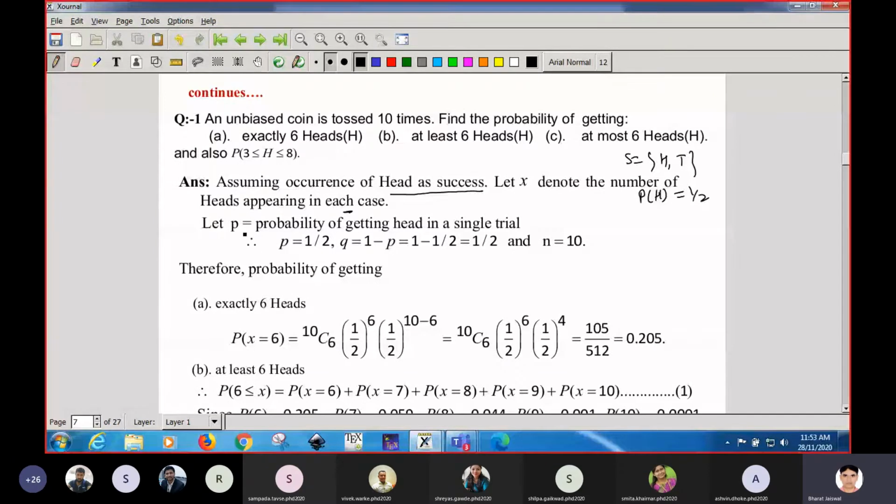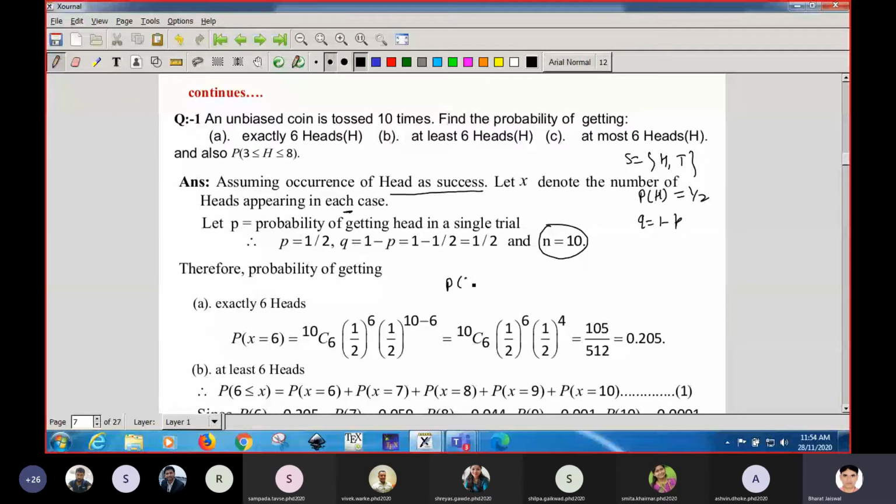What we have to do is first calculate the P. P means probability of success in a single throw. So in a single throw, the probability of getting head is 1 by 2. The value of Q will be, as per formula, Q equal to 1 minus P, so that is also 1 by 2. A single coin is tossed 10 times, so the number of trials n will be 10. Now let us find exactly 6 heads, means r equals 6.